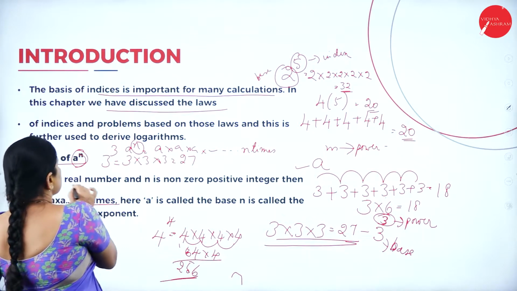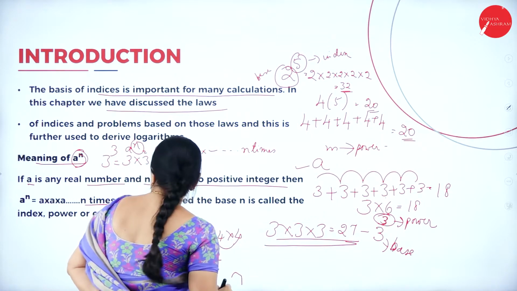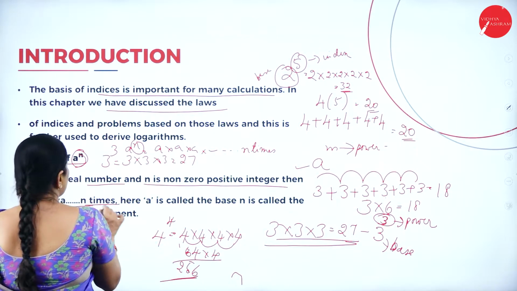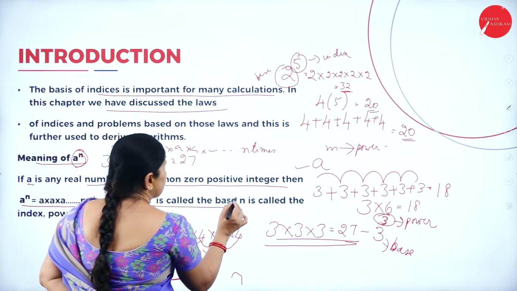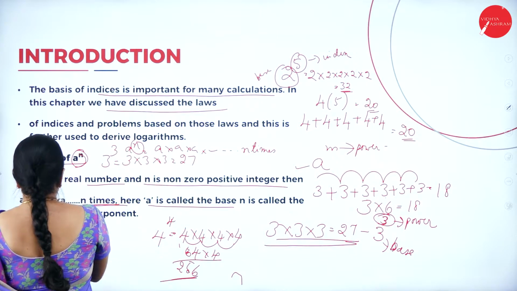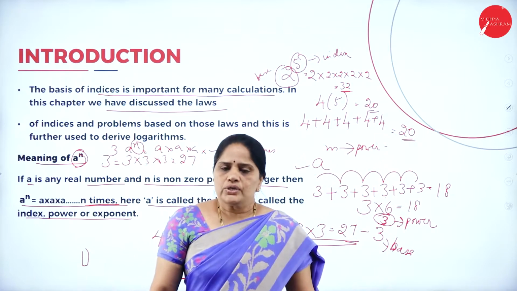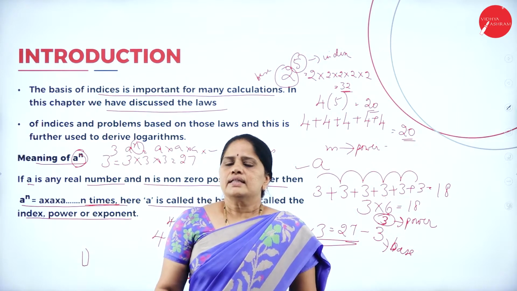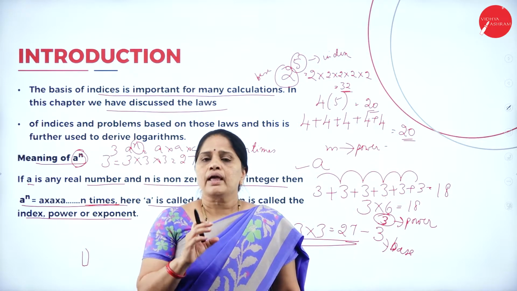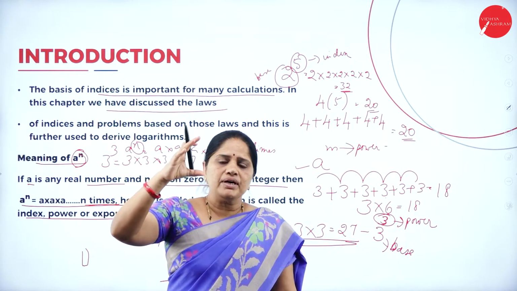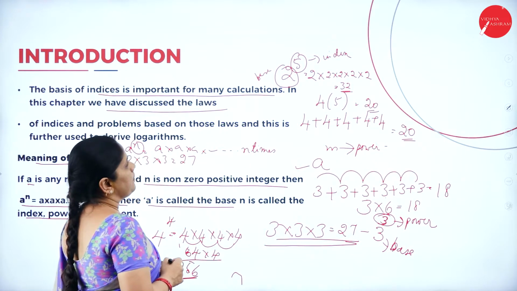If a is any real number and n is a non-zero positive integer, then a to the power of n means you multiply a n times, and a is called the base and n is called the index or the power or the exponent. The number which is written below is called the base number, and the number which is written above is called the power or the index number.